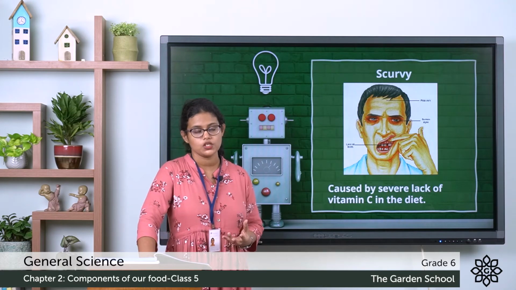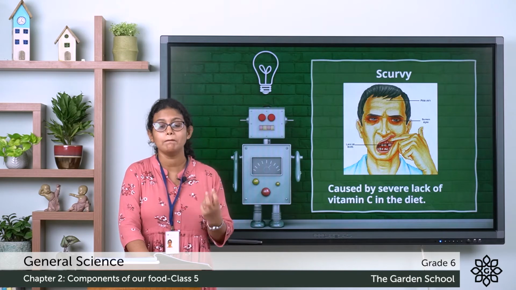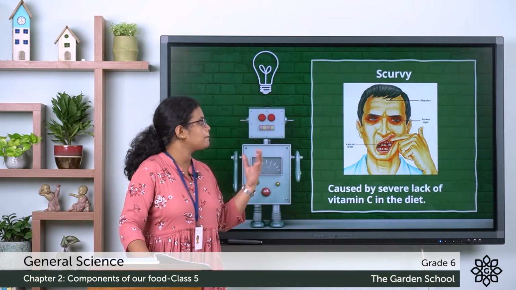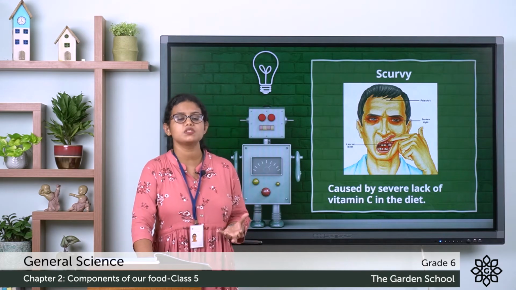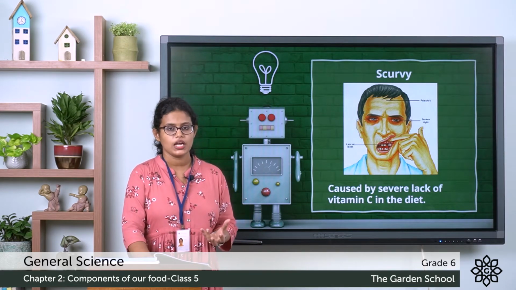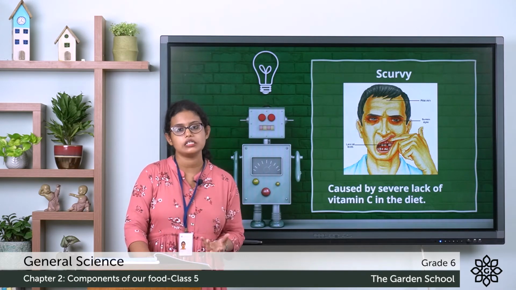Vitamin C. And what are the symptoms? Symptoms are swollen or bleeding gums, then pale skin, loss of teeth. So all these are symptoms of scurvy. And how can we prevent this? How can we get cure from this disease?